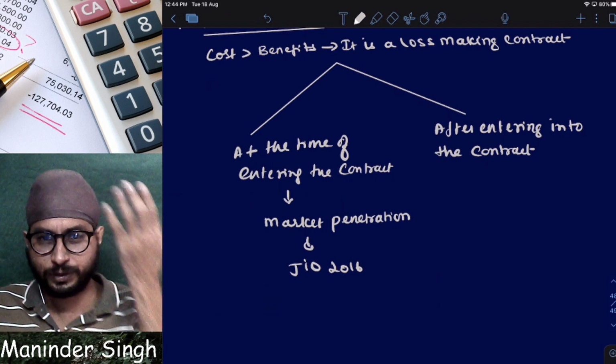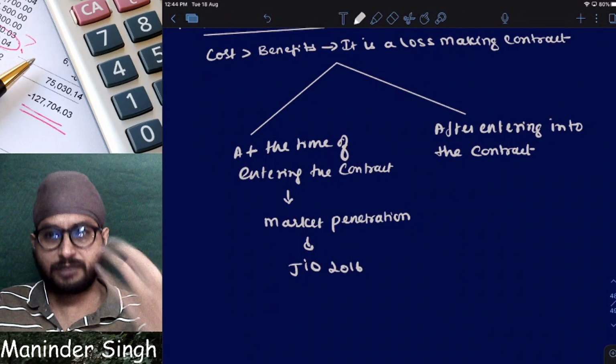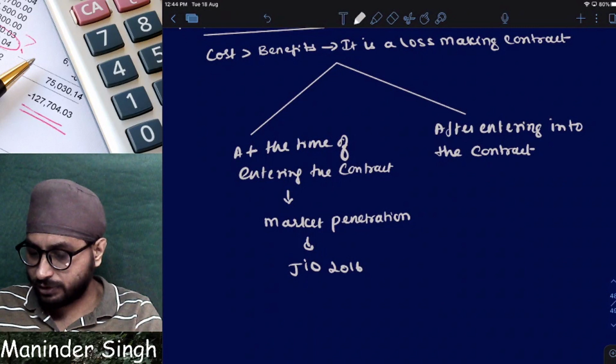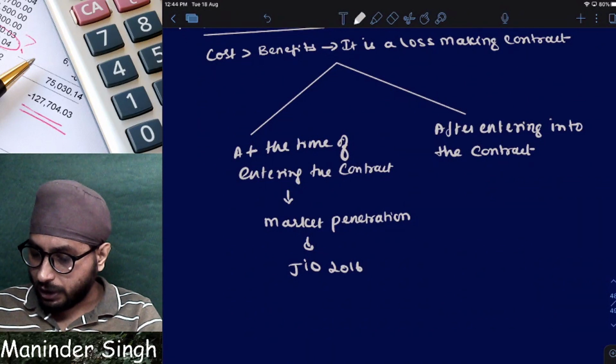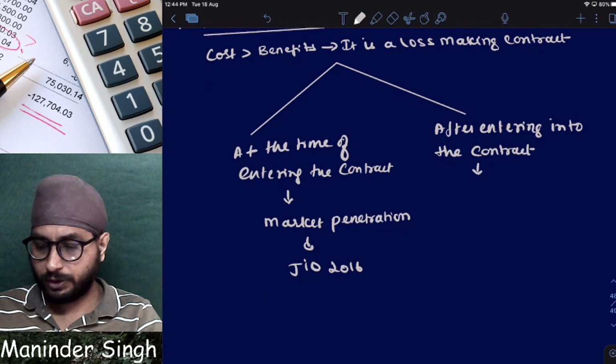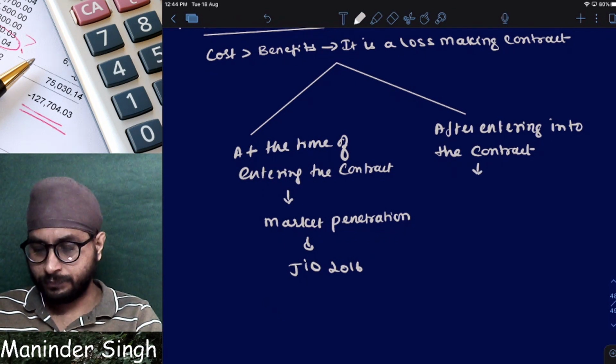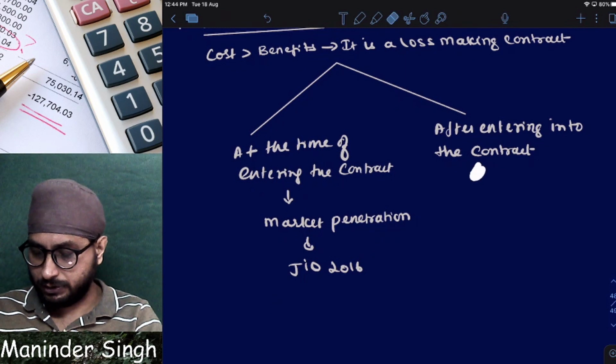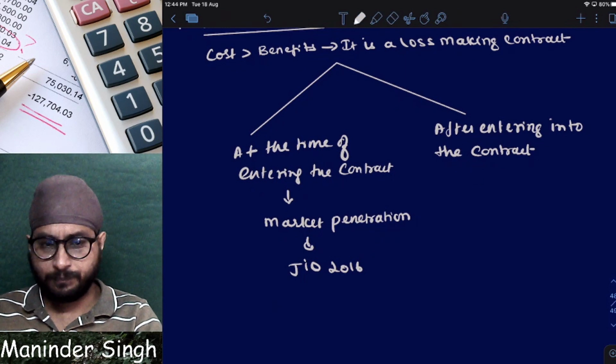There are many such examples. We will see so many case laws. This complete chapter is based on case law. Multiple case laws we will solve tomorrow. Next, after entering into a contract, it might become loss-making. Let us take one small example.